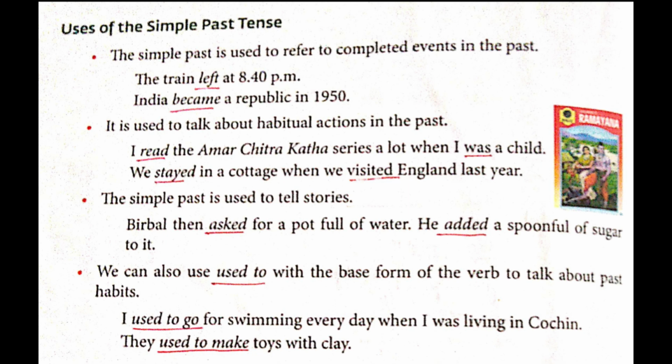Underline that. Now here, for example, the train left at 8:40 p.m. So the event is over. It is being completed. So underline left. Leave will turn into left. India became a republic in 1950. Now it's 2020. So here long back it's a past event again. So underline became. Become is in the present tense. So in past tense it will be became. Next rule, it is used to talk about habitual actions in the past.